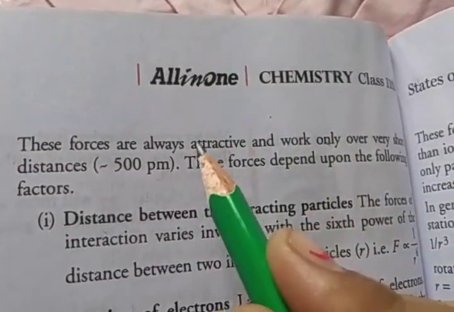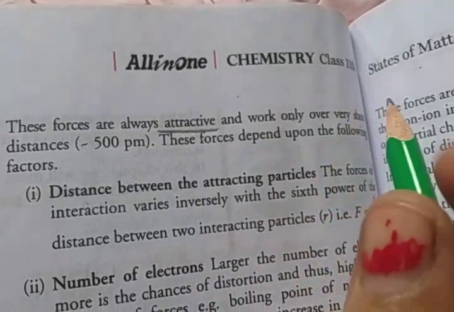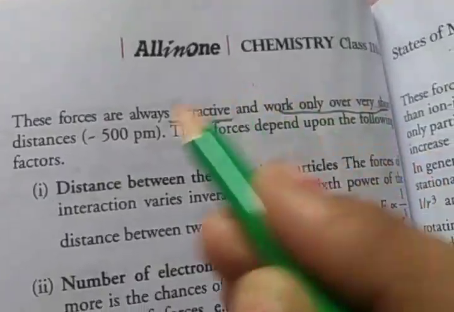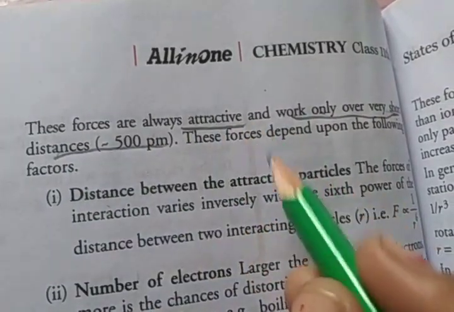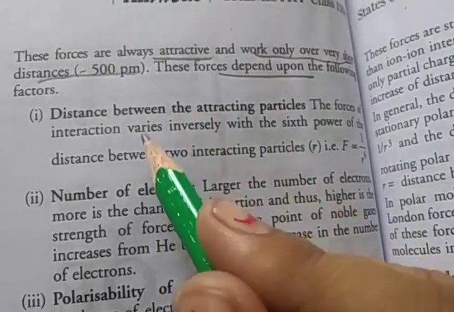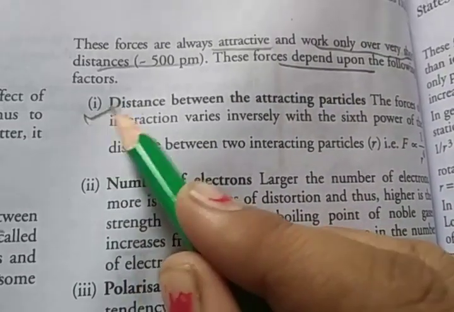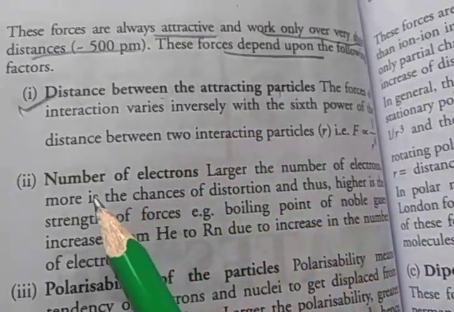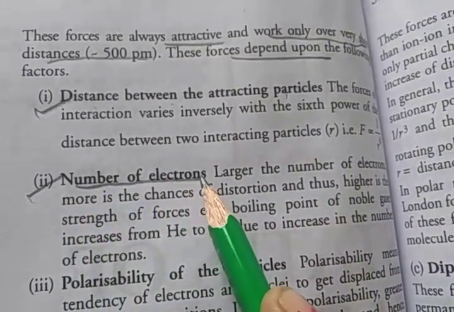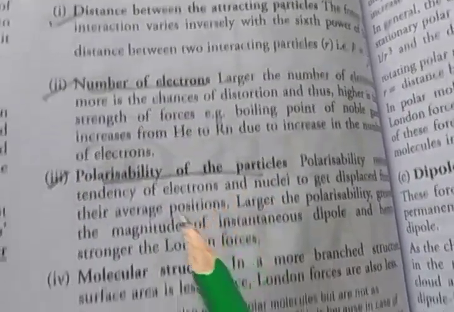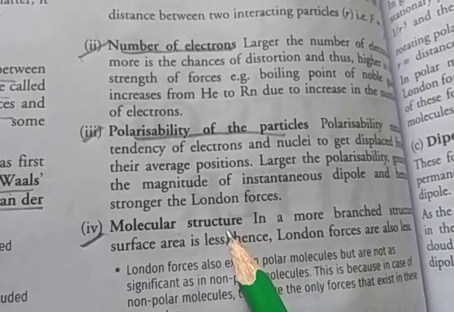These forces are always attractive. Dispersion forces are always attractive and work only over very short distances, approximately 500 picometers. They depend upon four points. First is the distance between the attracting particles, second is the number of electrons, third is the polarizability of the particles, and fourth is molecular structure.